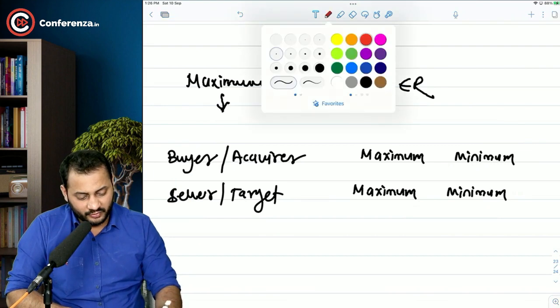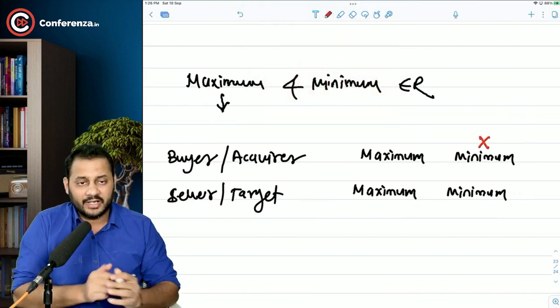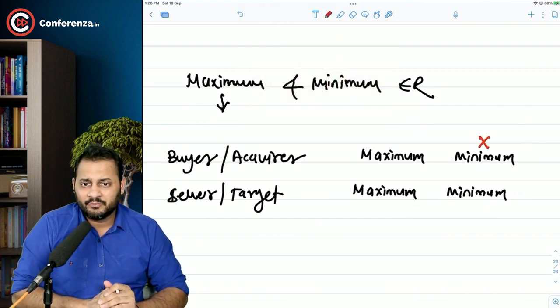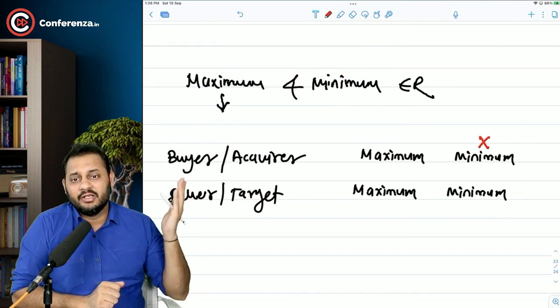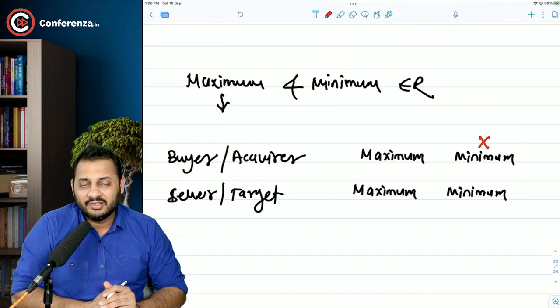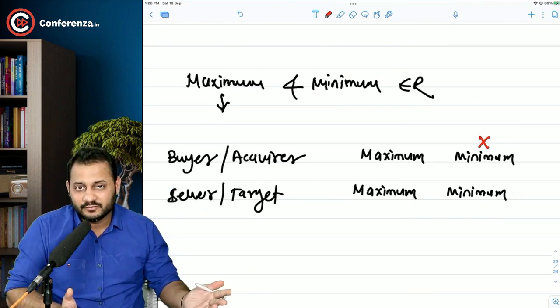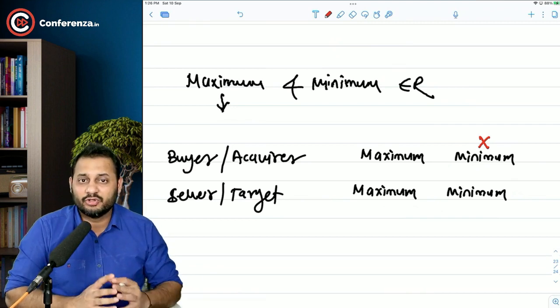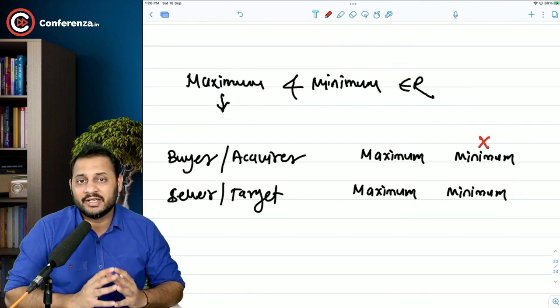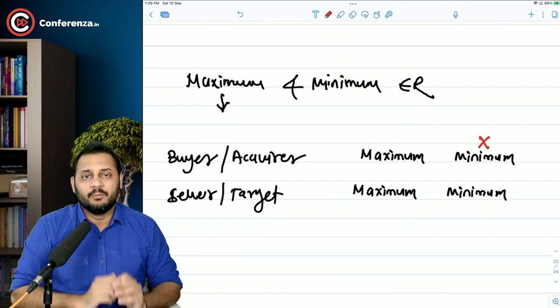If we give him the minimum option, he will say give me the company for free, because the minimum that I would like to pay is 0 rupees. So he is not worried about the minimum amount that he should pay to acquire the company.